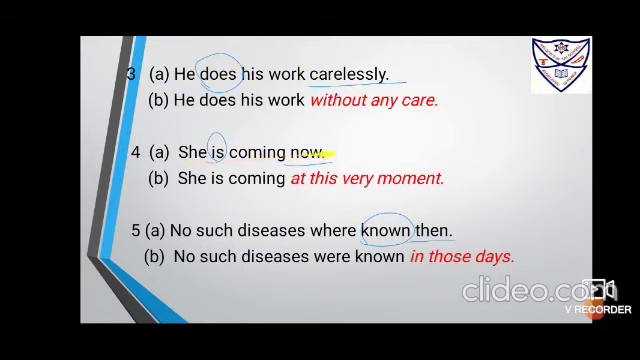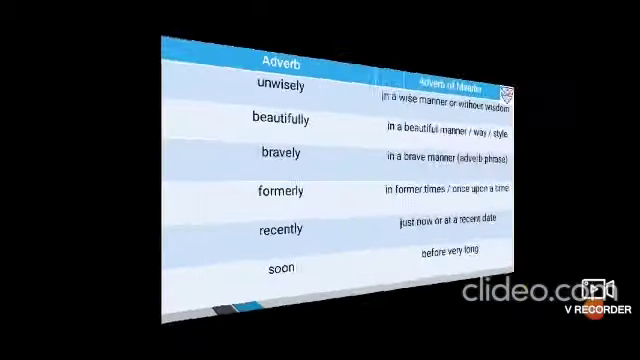She is coming now. When is she coming? Now, at this very moment. So she is coming at this very moment. No such diseases were known then. So it is when there were no such diseases: then, in those days. Known when? Then. So no such diseases were known in those days.